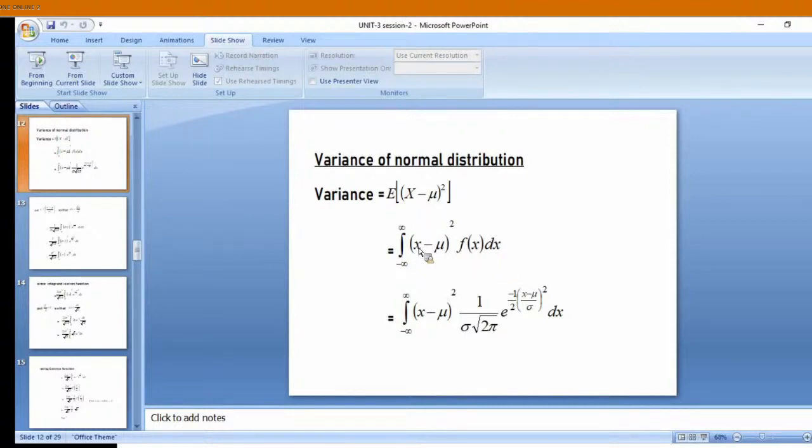Here capital X takes so many values, that is why here small x is coming. There is no change in that. While teaching in the class, students will be asking me all these. Whatever questions I have seen earlier, according to that I am explaining. Any more doubts means you should ask. So x minus mu whole square f of x dx. It takes so many values. So x minus mu whole square into the probability density function which we have learned for the normal distribution I have written here.